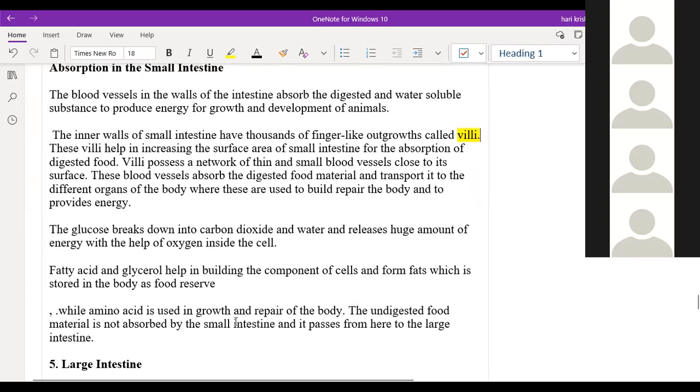The process of absorption of the digested food from the small intestine and transport into the different parts of the body for their regrowth or the repair of the cells. That is called the assimilation process. So it is done with the help of what? Assimilation will be done with the help of the villi. Okay.